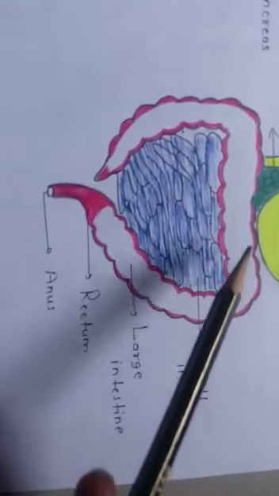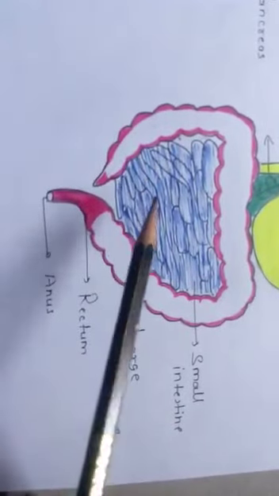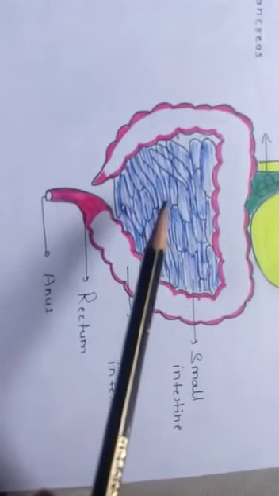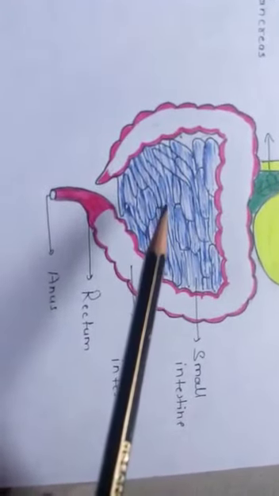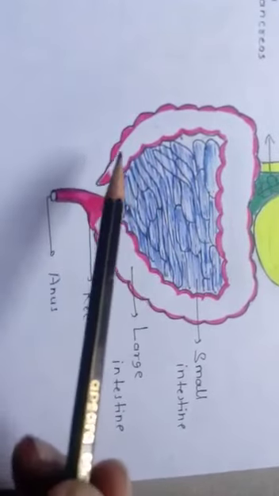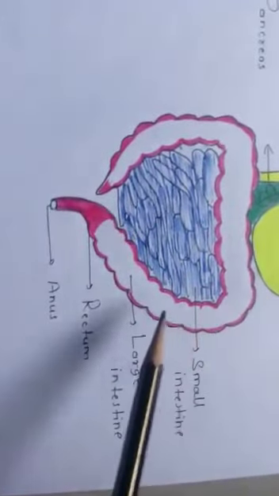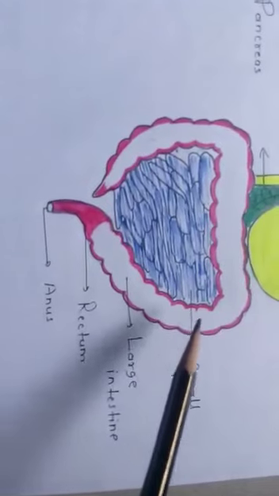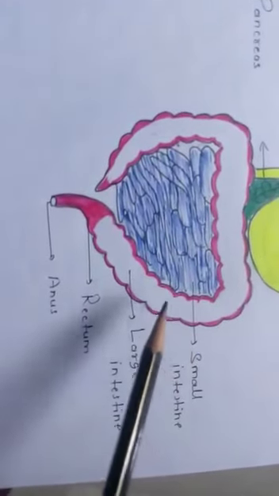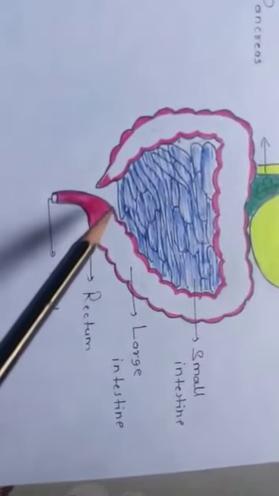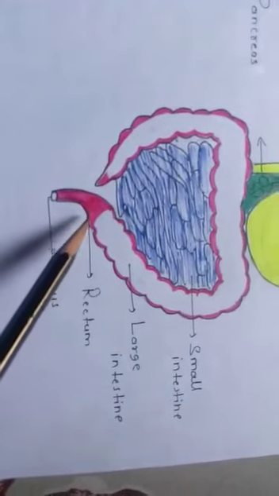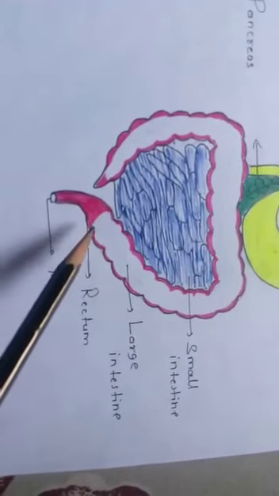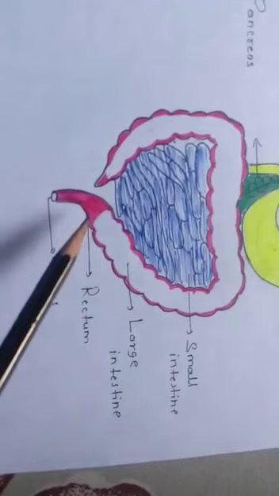If you can see, this is the large intestine. So after the digestion and absorption have been completed in the small intestine, the food passes into the large intestine, and there water and minerals are absorbed, and the rest of the material starts collecting in the rectum. This is the rectum, and as it fills, the rectum also performs a peristaltic movement.